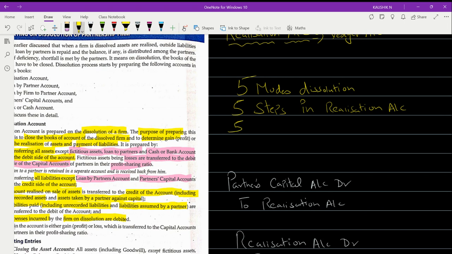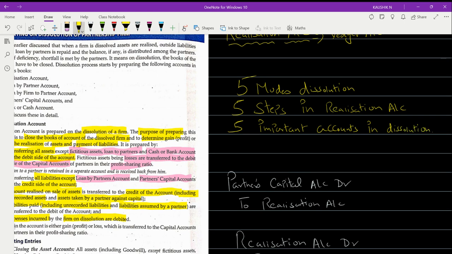And there are five important accounts that are prepared in dissolution.